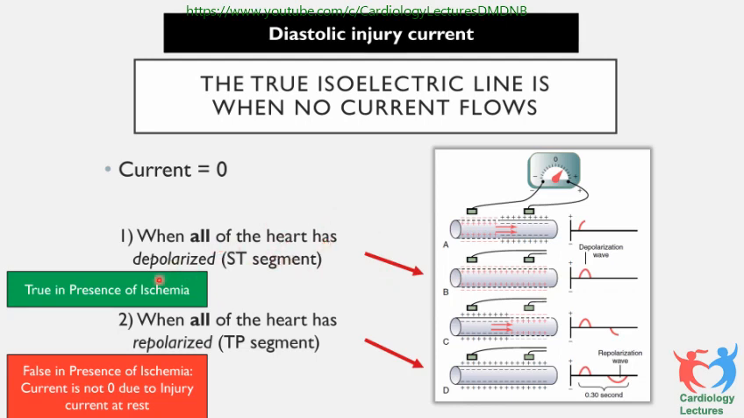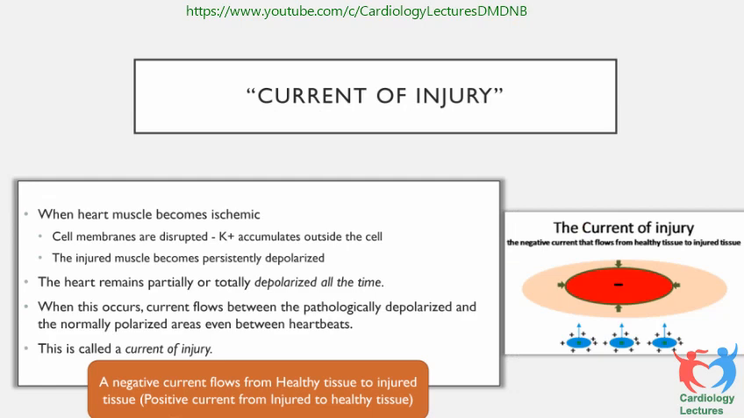In the presence of ischemia, you take the TP segment as the baseline segment. But in the presence of ischemia the current is not zero. It is never zero because the current continues to flow during ischemia. The ischemic myocardium is different from the normal myocardium. Current of injury: when heart muscle becomes ischemic, the integrity of the cell membrane is disturbed, so potassium accumulates outside the cell.